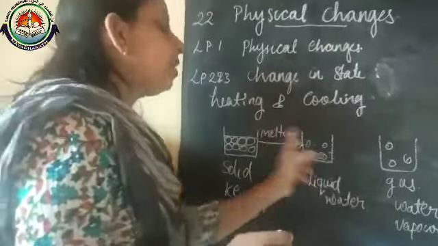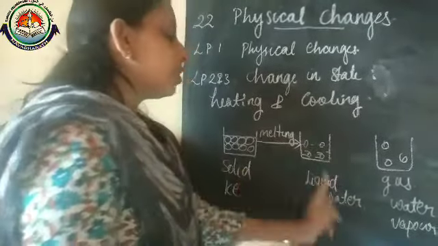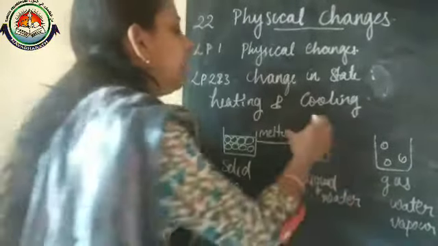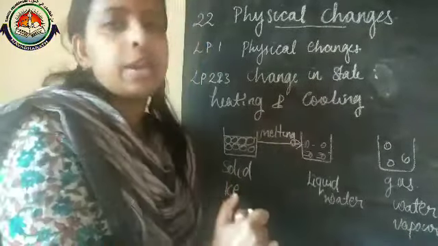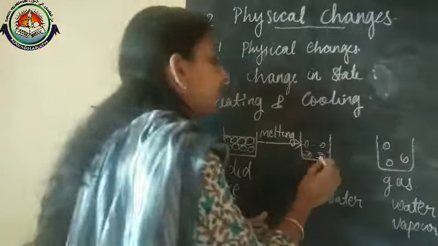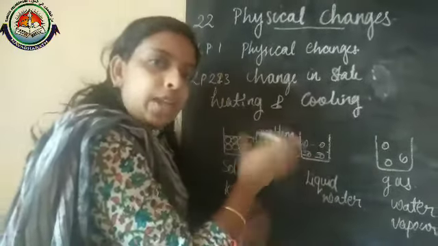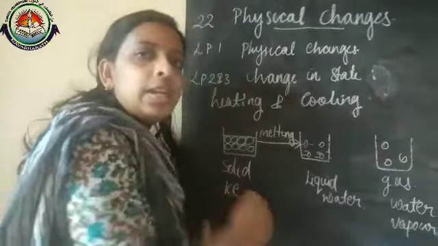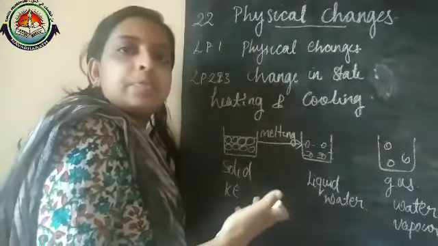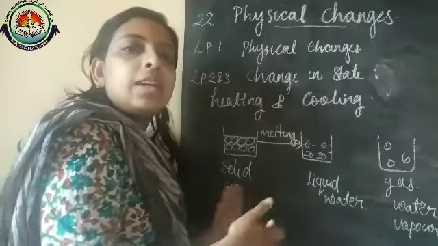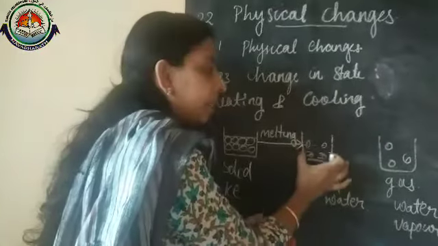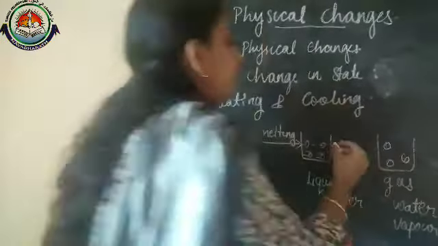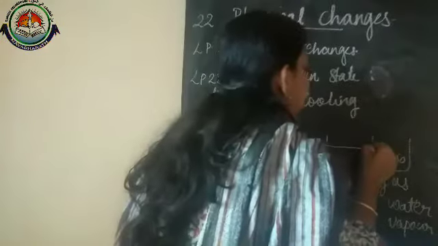So melting is the process in which solid changes to liquid by absorption of heat. That water from the ice cubes or the ice tray, if we collect it in a beaker and heat it, what will happen while heating?